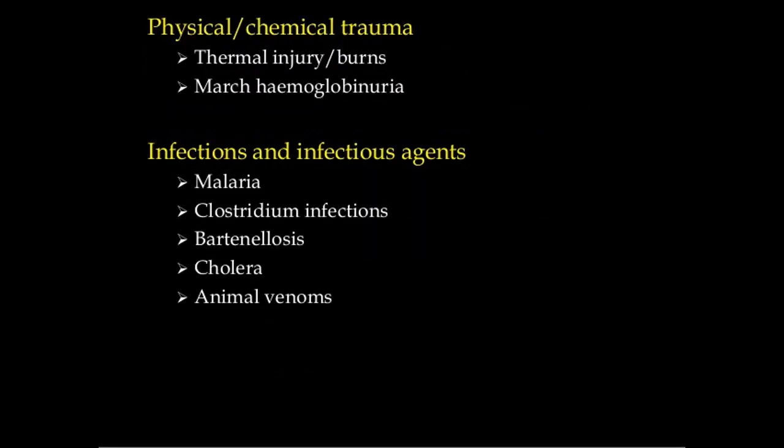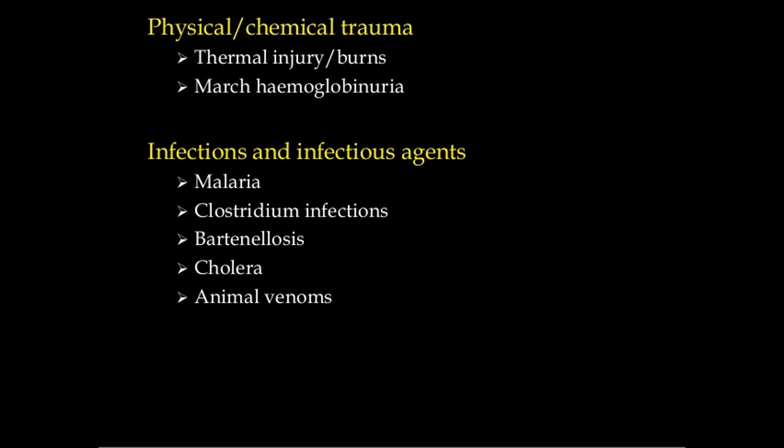Under non-immune hemolysis, you have physical agents and chemical agents, and infections. Chemical agents, you have lead poisoning, snake venom.